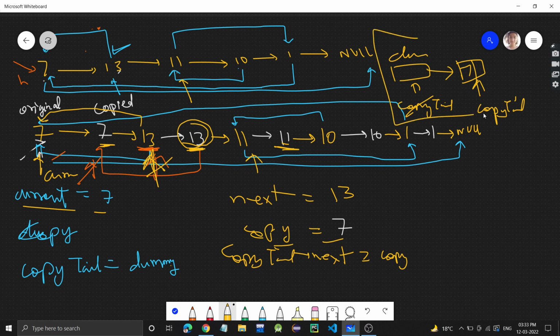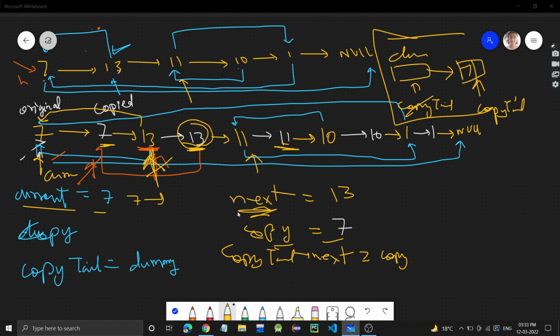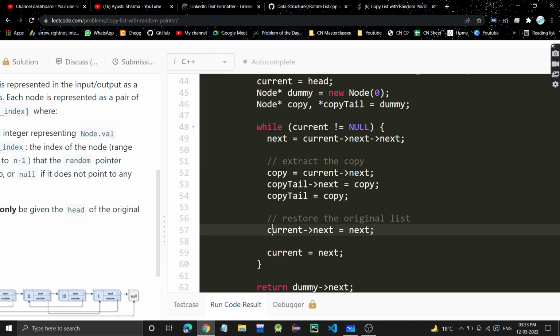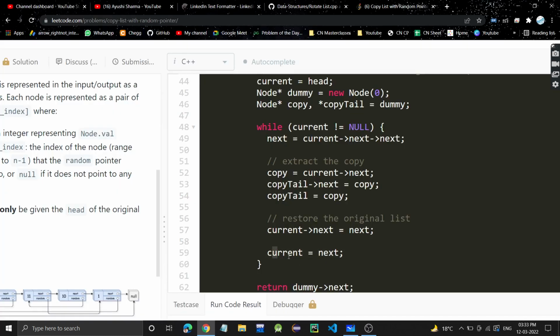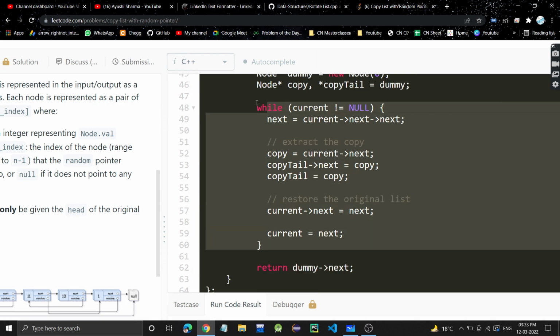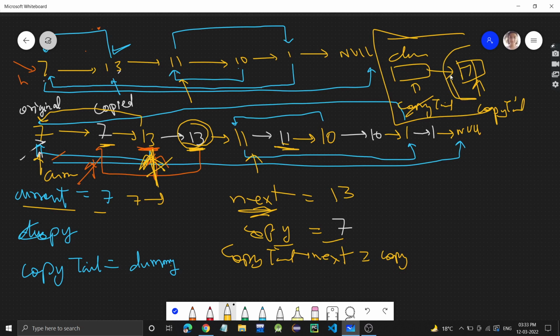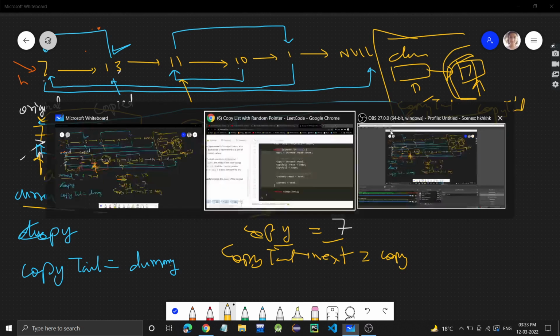Fine. So here we are creating the copy linked list, and after that the original 7 at current, its next should be this 13. That is shown here: current's next should be next, restoring the original linked list. Then we go to this 13 so that we can do the same thing for the rest of the linked list. So next will now become current. I hope you understood this. At last we store the head of the copied linked list, which is dummy's next, so we will return dummy's next.